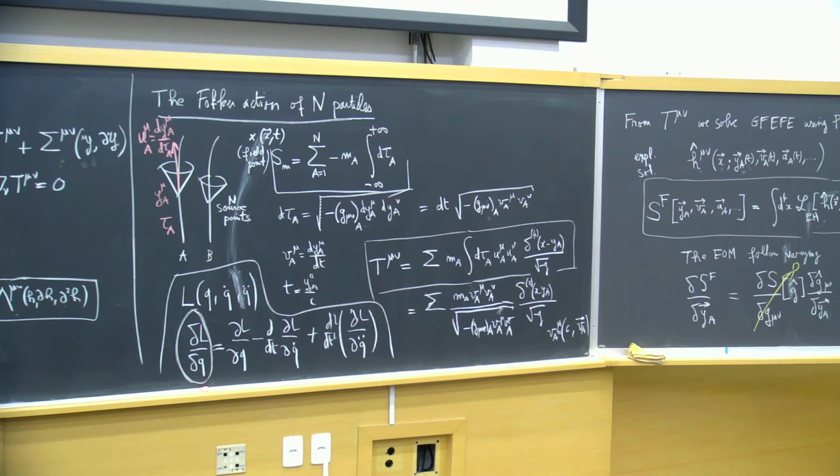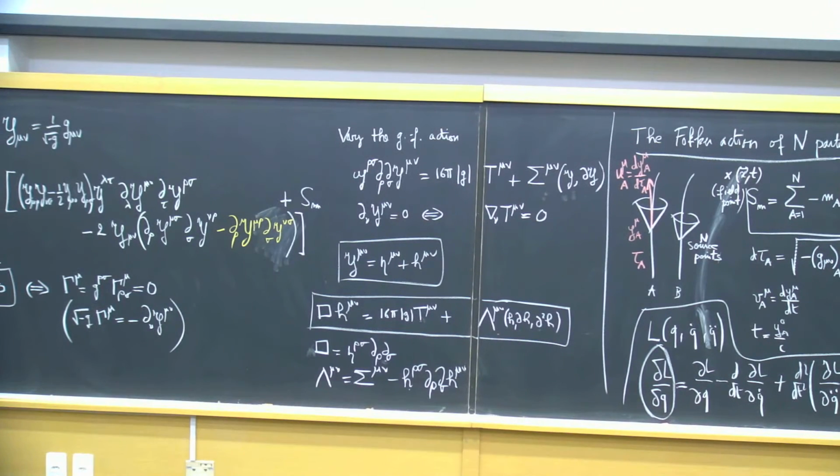So the 0,0 component will be essentially the density of particles times c squared. And for the density of particles, I will add a rho star here. Following my lectures on Monday, that will be the coordinate density of the particle. Okay? And here this is a three-dimensional Dirac delta function.